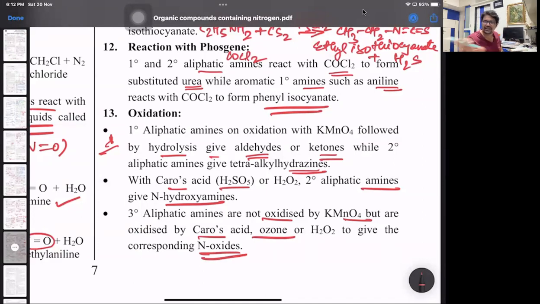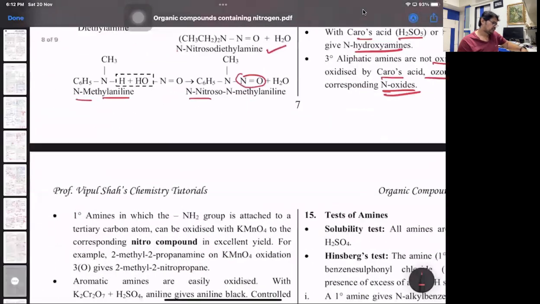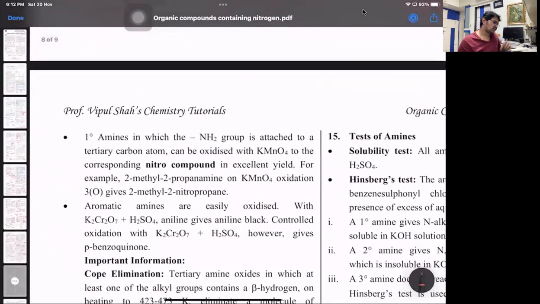Oxidation, everything is extra except that first line over there. That's it. 1 degree aliphatic with KMnO4 on hydrolysis will give you aldehydes or ketones. Then the next reaction: 1 degree amines in which NH2 is attached to a tertiary carbon can be oxidized by KMnO4 to the corresponding nitro compound in excellent yield. This is a very important one. This is there in the preparation of nitro compounds also.